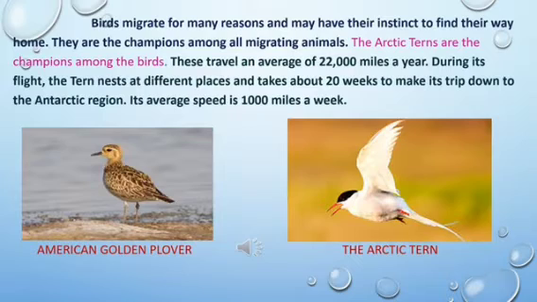Very easy. The Arctic terns are the champions among the migrating birds. Second question. Identify the proper noun and common noun in the sentence. The Arctic terns are the champions among the birds. So you're going to identify the proper noun and the common noun in this sentence.